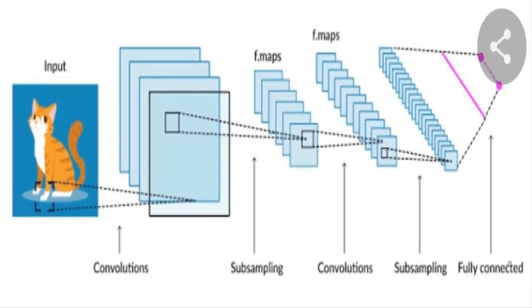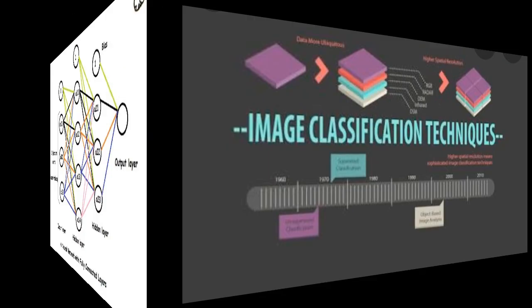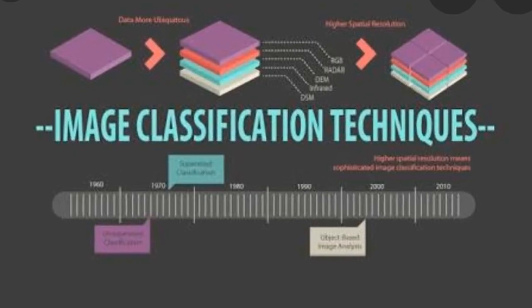A few of the concepts are vital for our project. They are named as follows. First of all, a convolutional neural network. Secondly, pruning techniques. Then the fully connected layer and image classification techniques. Further, the brief idea will be given by my team members.